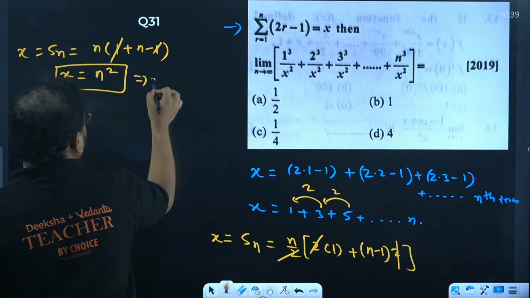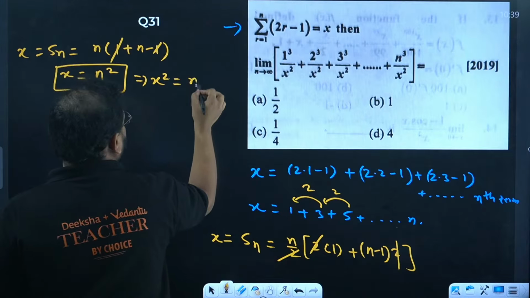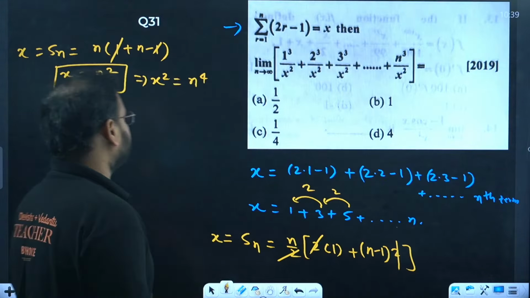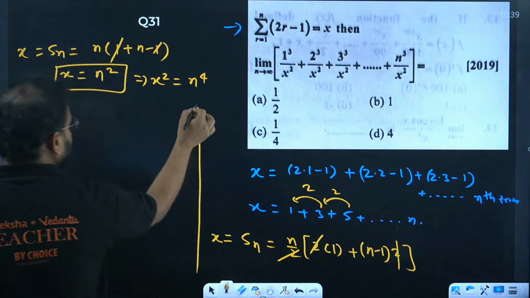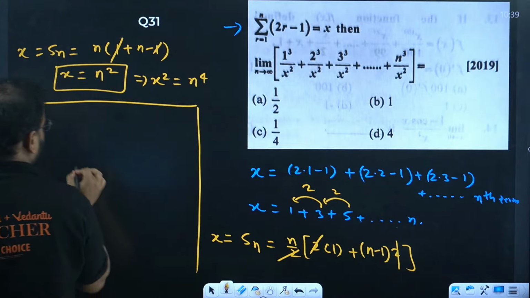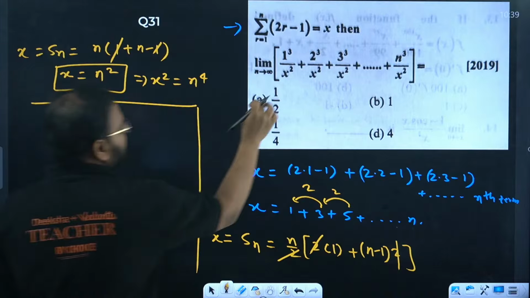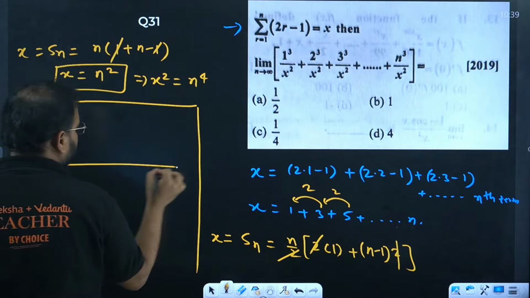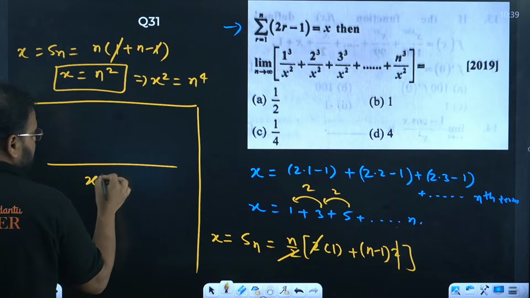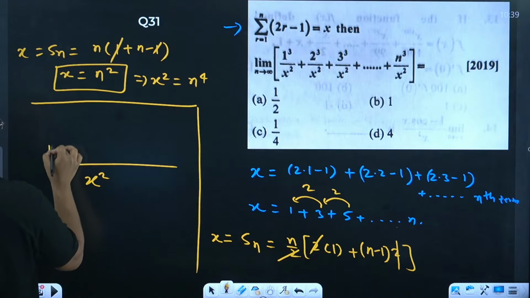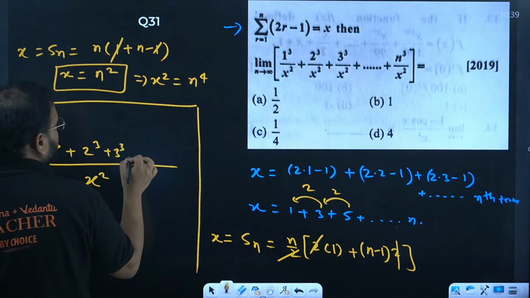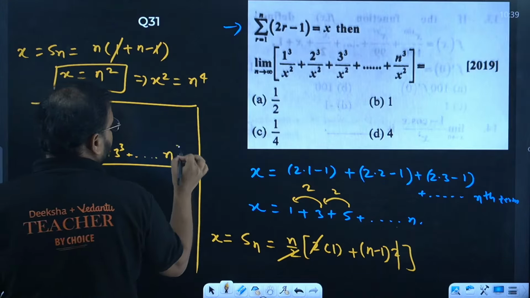It means that x square value will be what, sir? n power 4. Good. Look at this one. This bracket, you look at. If you take over here, you have the same bases. It means I can add the terms. So look at the fraction over here. We get same bases, x square. It becomes 1 cube, 2 cube, 3 cube, all the way till n cube.